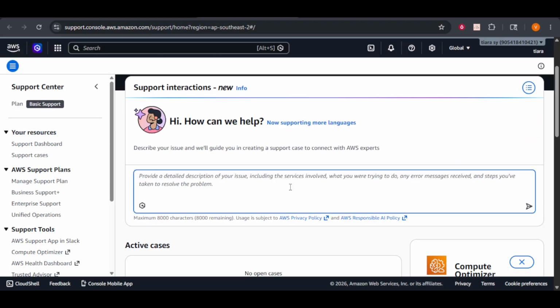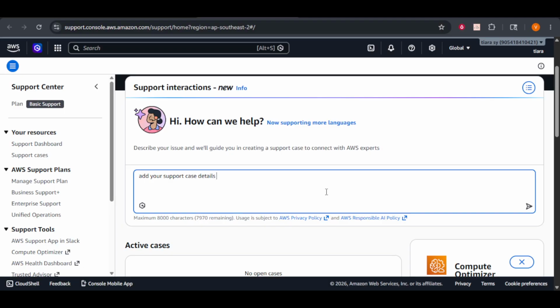Clicking on the Create Case button is your next step. This will begin the process of crafting your support request. AWS offers a variety of case types, so it's important to choose the one that best matches your needs. Whether you require technical support, have a billing question, or need something else, selecting the appropriate case type ensures that your request is directed to the right team and handled efficiently.